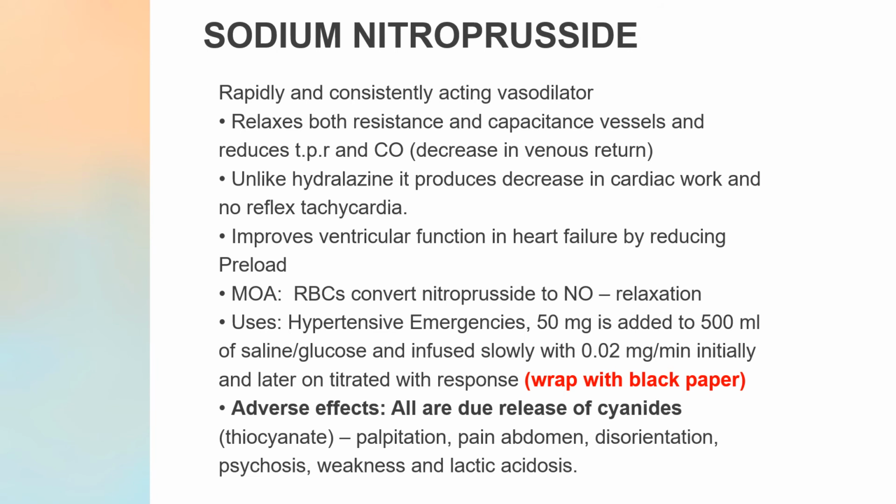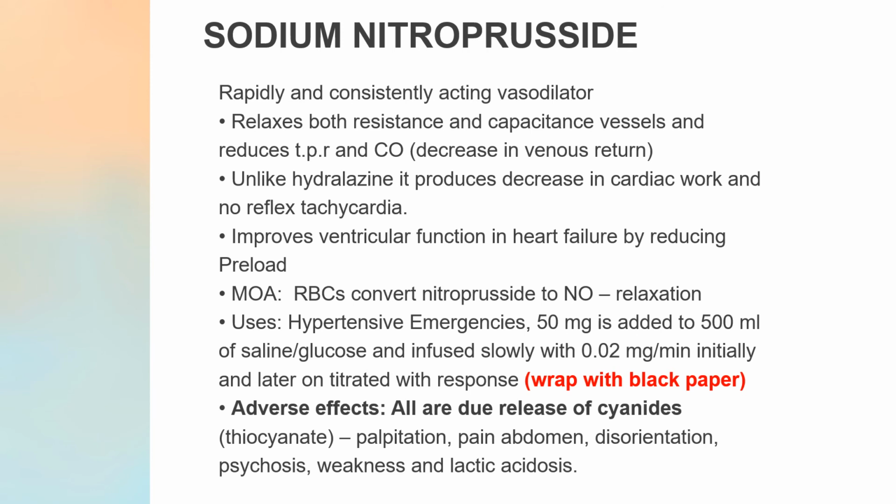It relaxes both resistance and capacitance vessels, and it reduces the total peripheral resistance and cardiac output, because it decreases the venous return.